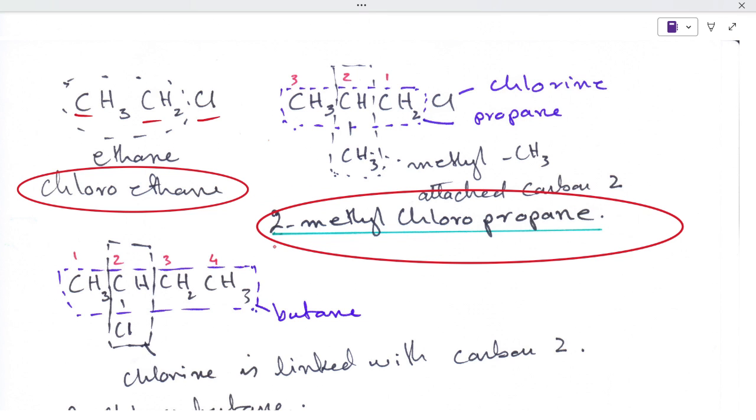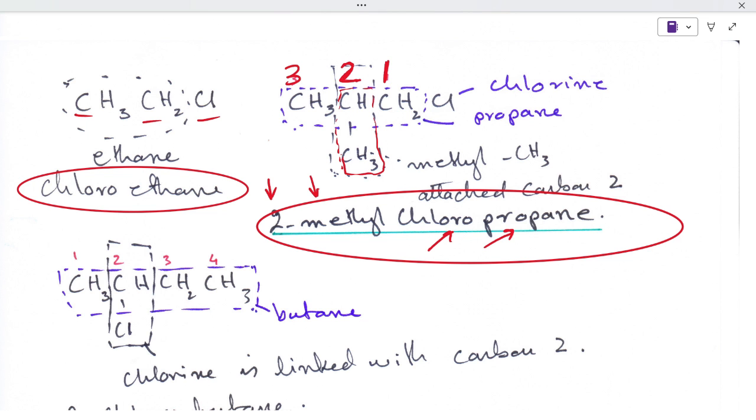Because there is one rule: if there is a functional group attached to a chain, we are going to number it the least. So I am going to number carbon 1, which is attached with chlorine, then 2, and then 3. If we closely see, the methyl group is attached to carbon 2, so we are going to mention the number for the methyl. So it is 2-methyl chloropropane. There is no need to write 1-chloropropane because 1 is not mentioned.